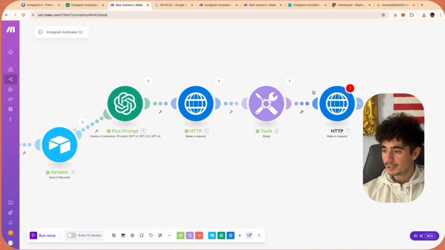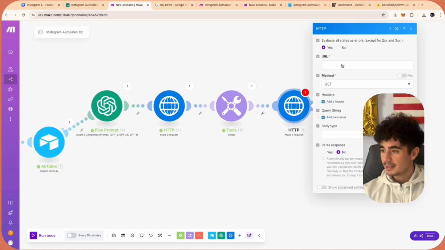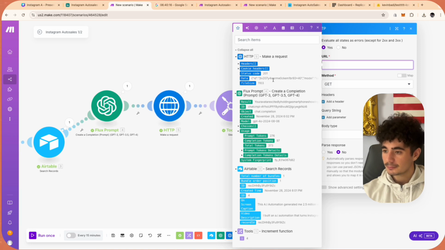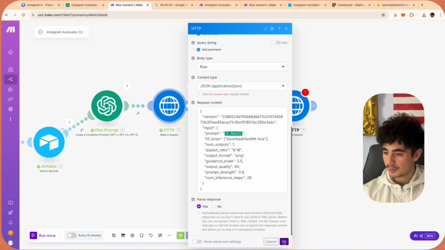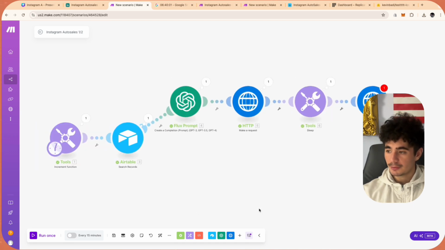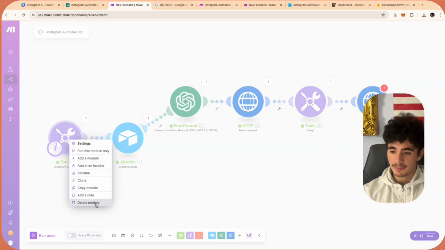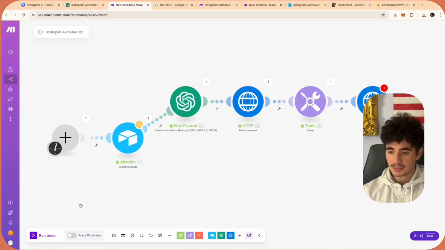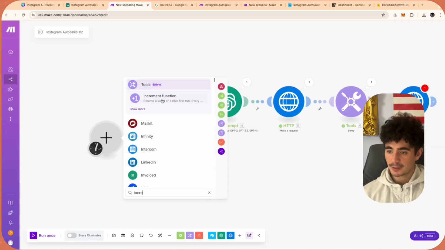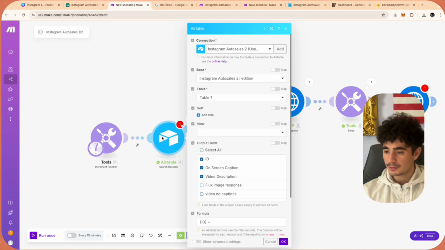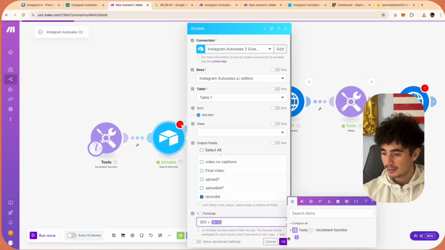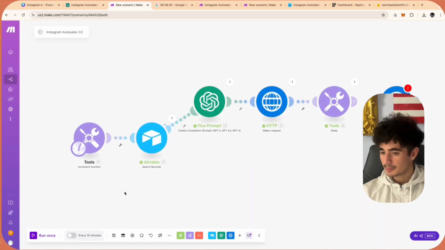Okay, so now that that's done, we can reconnect these two modules, and this URL should now be able to grab it. So we made one mistake here because this data has not been parsed. You see, this data is all in one big string. And so we're just gonna go back to this HTTP, and we're gonna click yes to the parse response. So now that that looks good, we're gonna now test this automation one more time. And so to make life easier for me, I'm just gonna delete this module altogether, and I'm just gonna write increment function, and I'm gonna add in a new one, because this is now gonna start at 0 again. And so we have a lot of room to play with. And so I'm just going to pass in the formula and click OK. Oh yeah, so now we're just going to unlink this one more time and run it again.